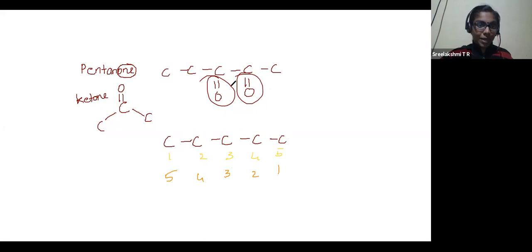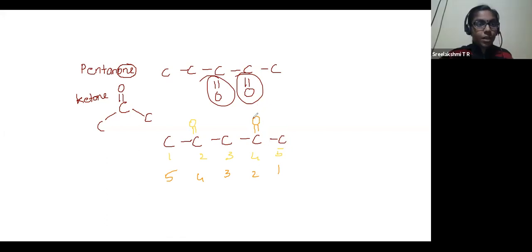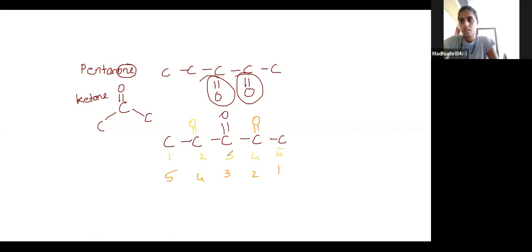like the yellow pattern, in the yellow pattern I am giving the 2 position to this oxygen. And in the right to left pattern, with this deep yellow color, I am giving that also the second position. The priority group should get the lower number. That is our rule. So this is also 2-pentanone. Both are 2-pentanones. What about if this double bond O is here? This is 3-pentanone.